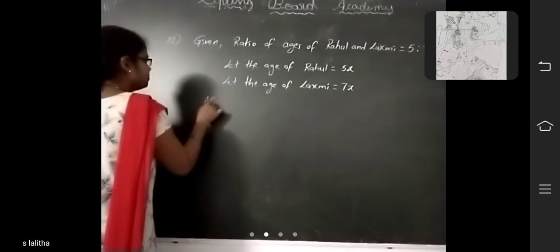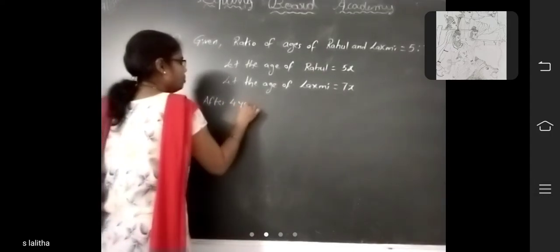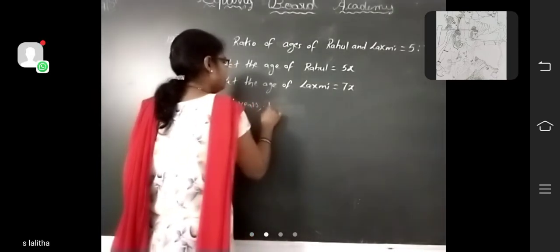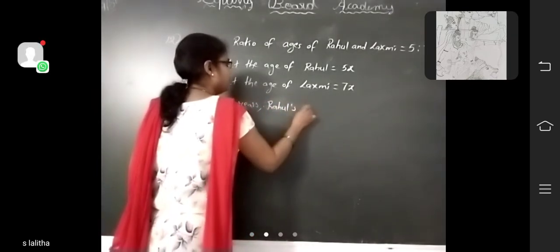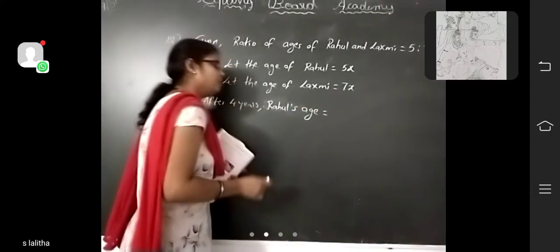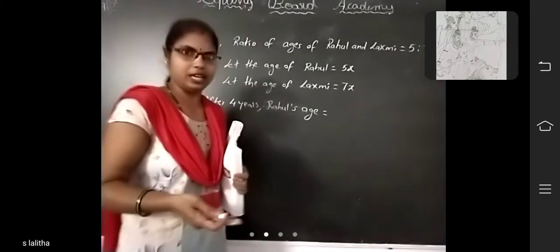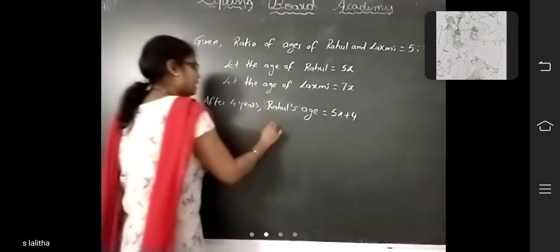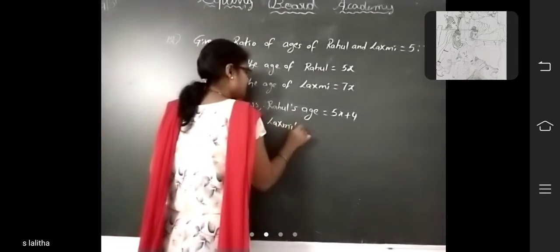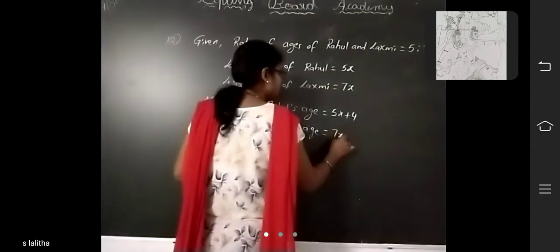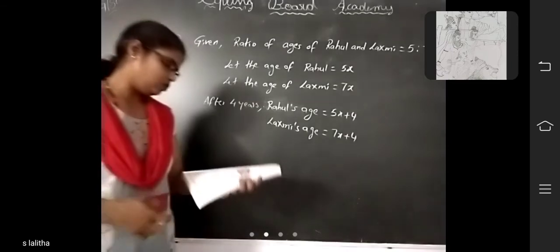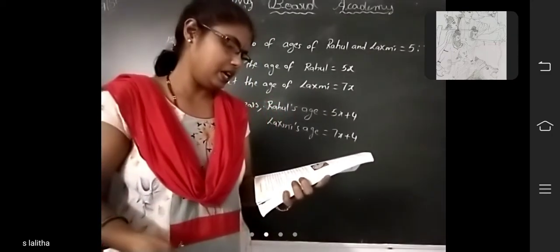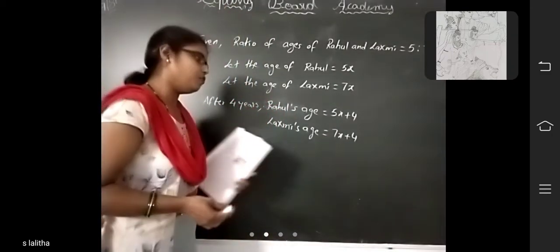After 4 years, the age of Rahul's age is equal to, 4 years later means you have to add 4 years. That means 5x plus 4. Okay, next Lakshmi's age is equal to 7x plus 4. Next, what is given? After 4 years, the sum of their ages will be 56 years.